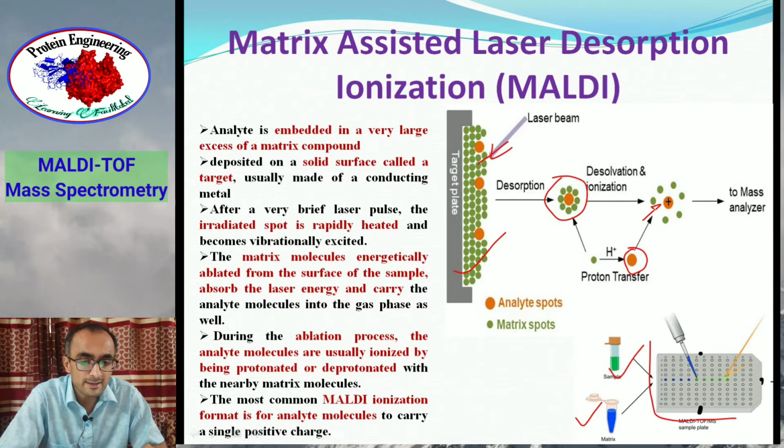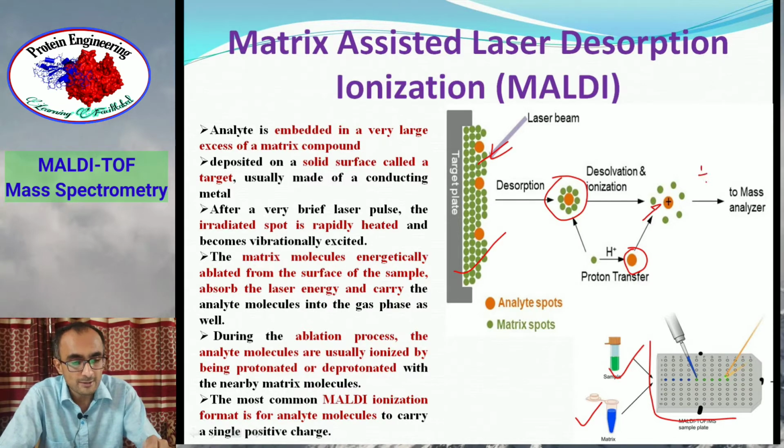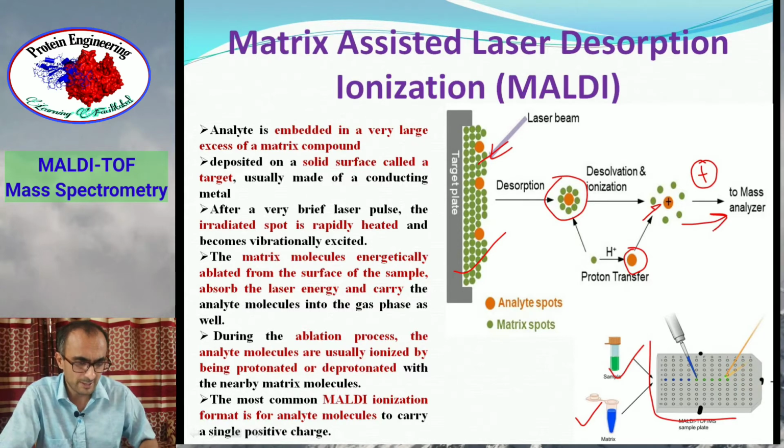This process is known as desorption and ionization. Now you have free ions of analyte which are focused to a mass analyzer. And the mass analyzer here is time of flight, not a magnetic sector which we have discussed in earlier lectures, but a different type of analyzer which is used to analyze the charged species of the sample.